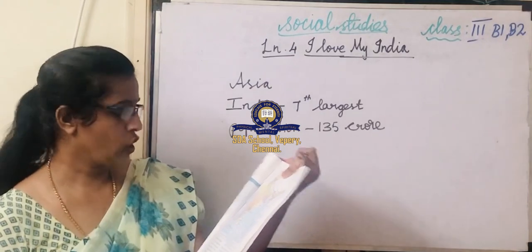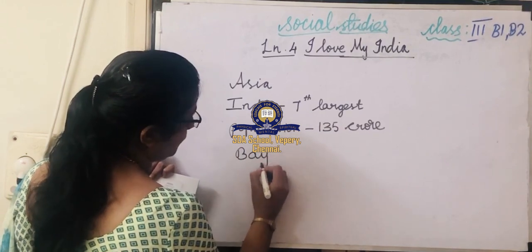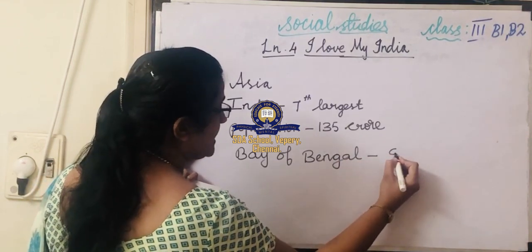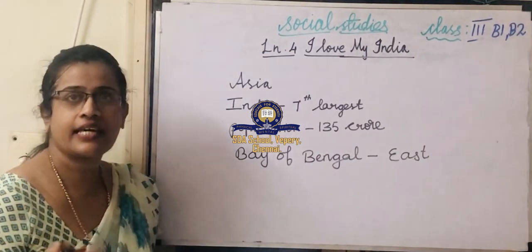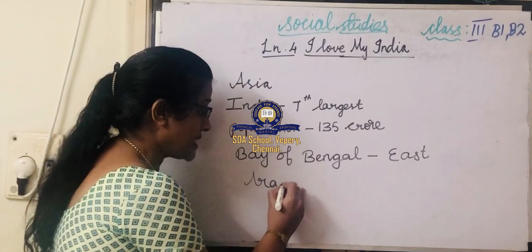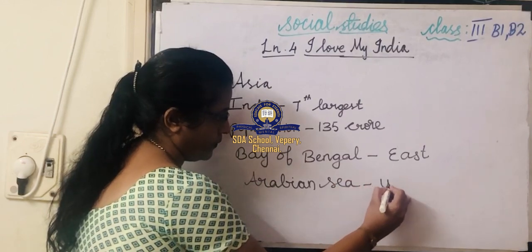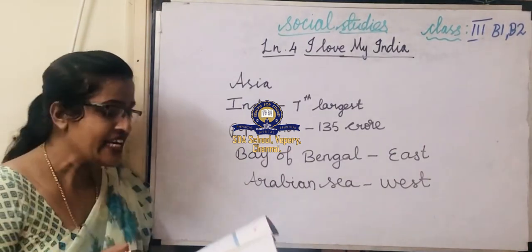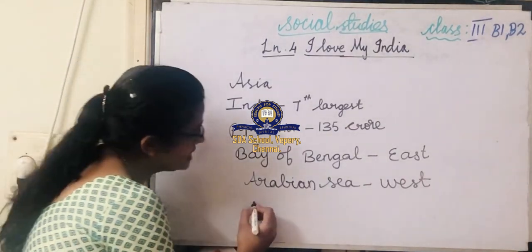They are the Bay of Bengal in the east, the Arabian Sea in the west, and the Indian Ocean in the south.